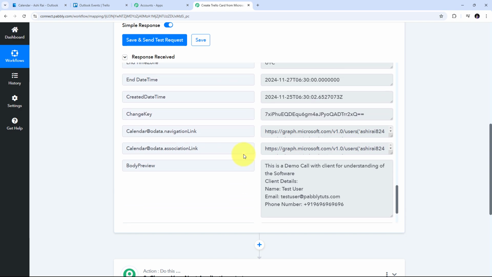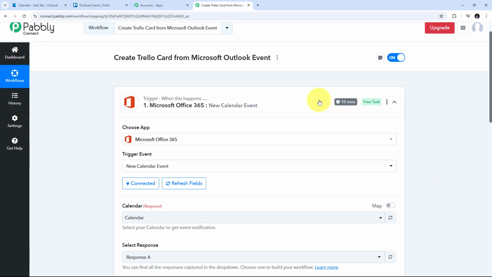Now that I have received all these details of my event, and also if you don't receive this response instantly, then you don't have to worry, because this is a polling based response, and within the next 10 minutes, you're going to receive this response from Microsoft Office 365 or from your Outlook calendar, and you're going to get the response of the new event here in Pabbly Connect.